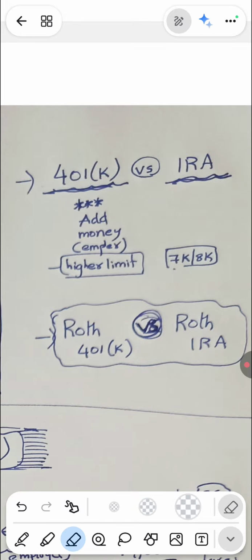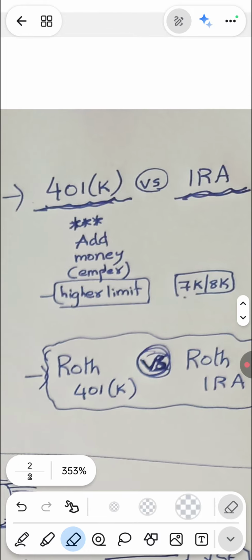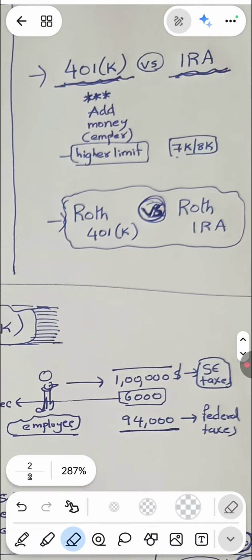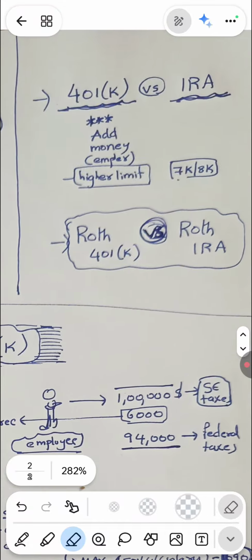So in the case of IRA, the employee is contributing, but the maximum limit in a year that he can contribute is like $7,000 or $8,000. Whereas in the case of a 401k plan, we have enhanced limits, like $23,000. Up to $23,000 he can ask the employer to contribute towards 401k plans, which will be tax deferred.